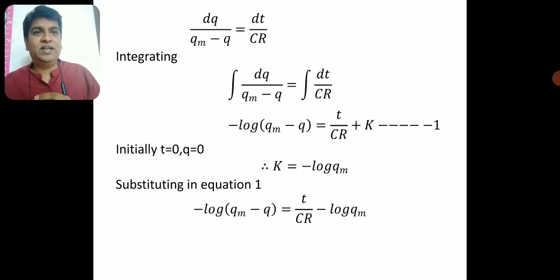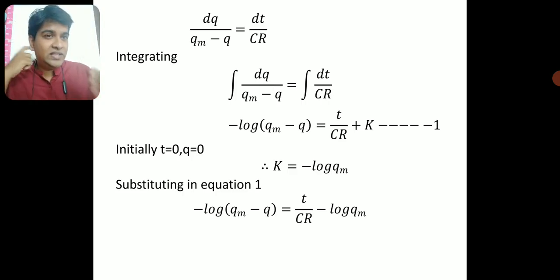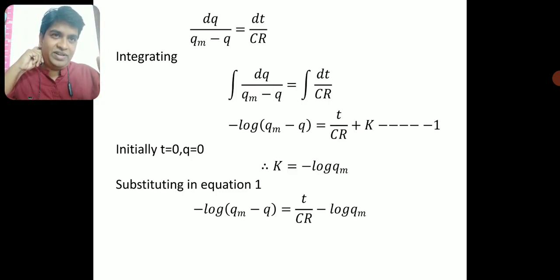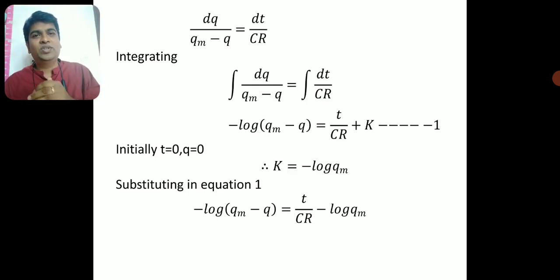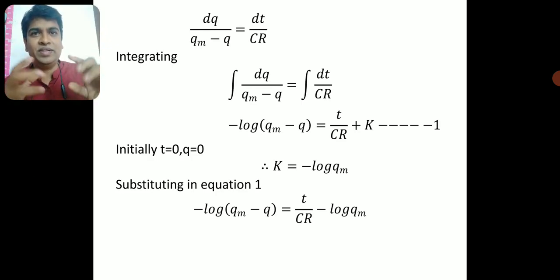That is equal to, now the right hand side integration is very simple. We have a dt here, 1 into dt, and the integration of 1 is t itself. So it is t by CR. Without fail you need to write a constant of integration, just because we are not integrating with a definite limit.